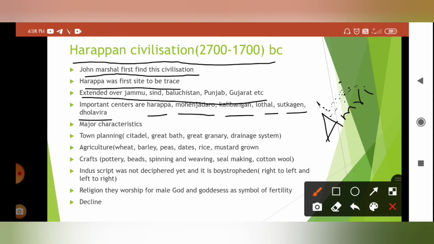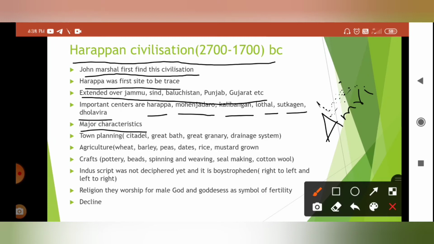Now let's discuss the major characteristics of Harappan civilization. The major characteristic of Harappan civilization was its town planning. Each city was divided into a citadel area, where essential institutions of civil and religious life were located, and a lower residential area where the urban population lived.